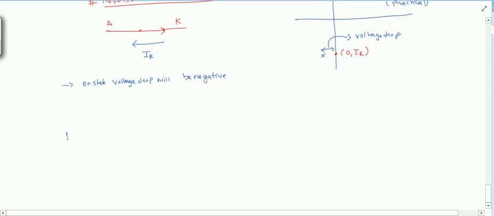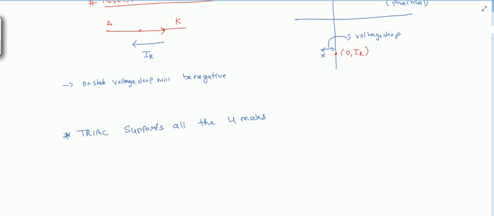That device is the triac. This triac supports all four modes: forward conduction, forward blocking, reverse conduction, reverse blocking. So this is the only device that supports all four modes.